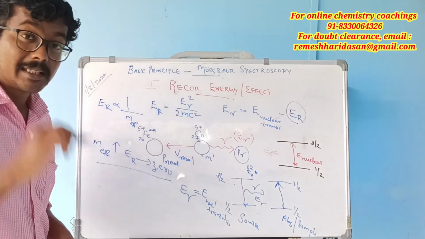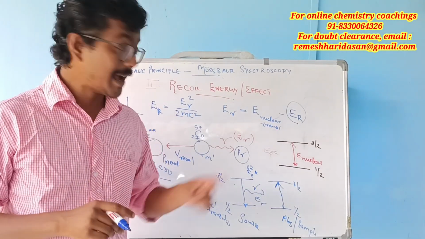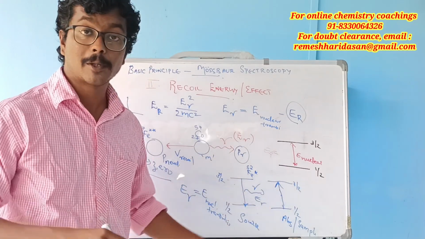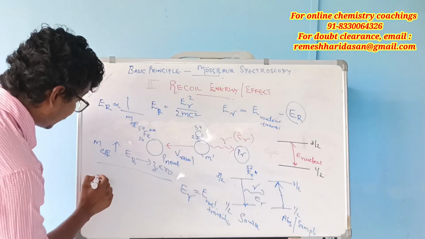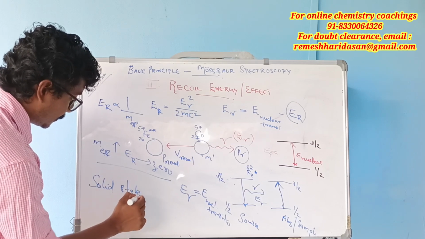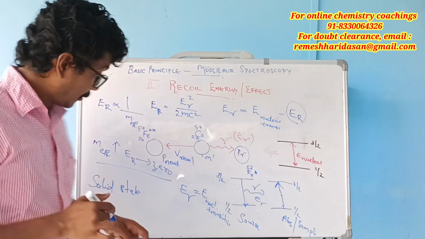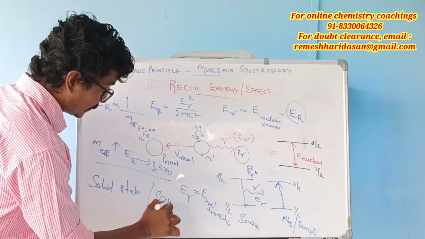In which case can we increase the mass? The sample or absorber and the source should be in solid state, in a solid matrix, in solid state or crystalline.